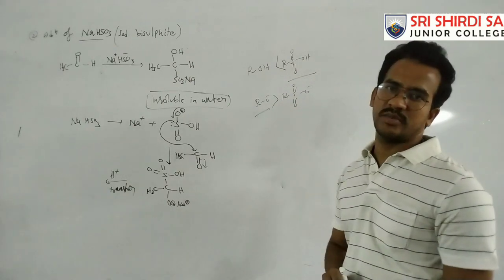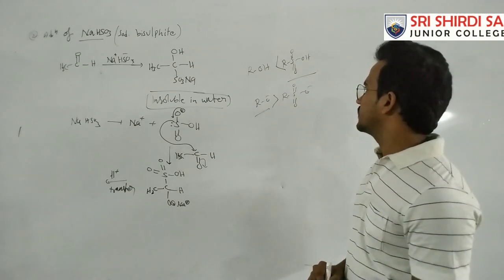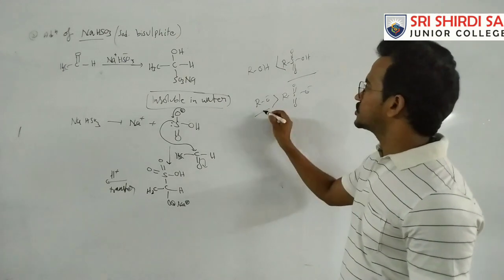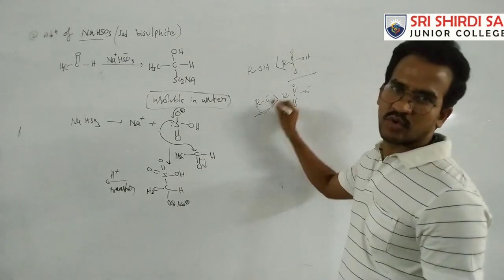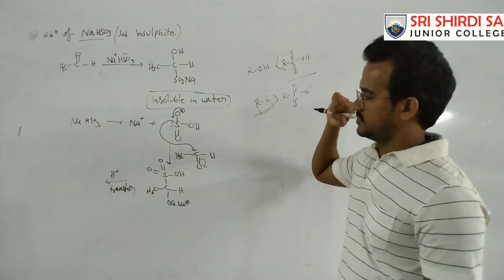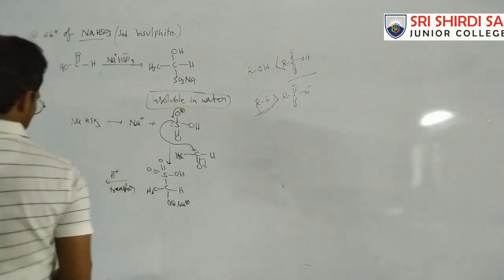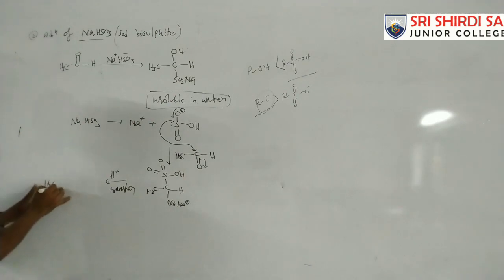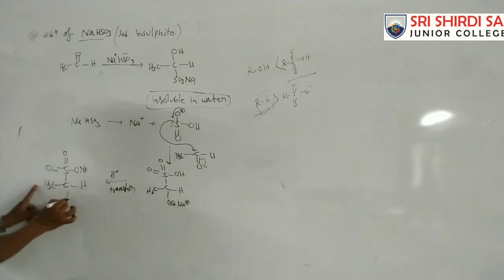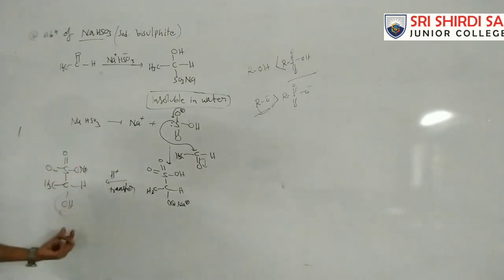RO minus is the stronger conjugate base. So this strong base, the alkoxide ion, accepts the proton from the stronger acid. So the H plus is transferred to this alkoxide ion. As a result, CH3 C S double bond O Na, and this one becomes an OH. That's the point actually.